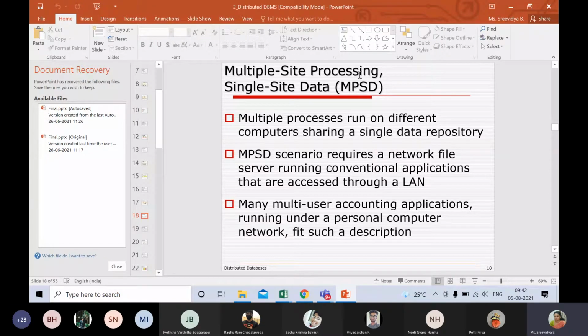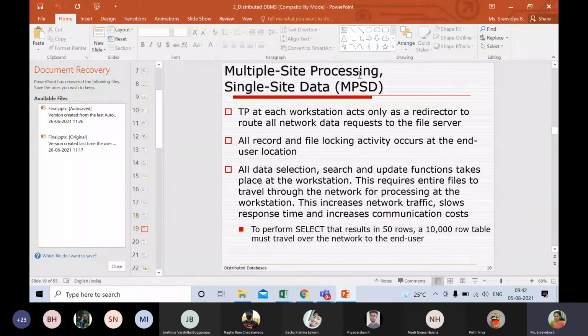So here you can see that the data is present in Ettimadai campus. The processing is happening in Bangalore campus as well as in Ettimadai campus. And finally, the report is given to Amrita Vidyalayam, which means that Amrita Vidyalayam becomes the dumb terminal. So this is an example of multiple site processing, single site data.